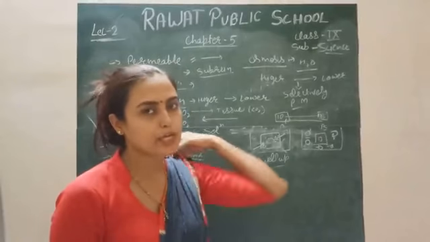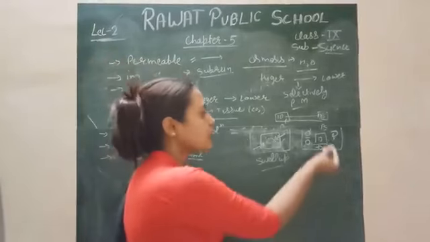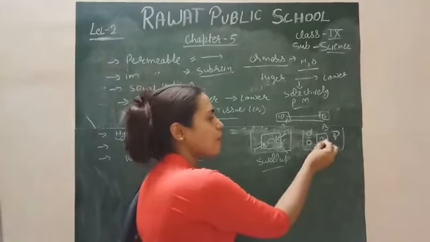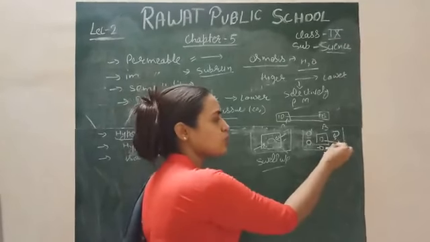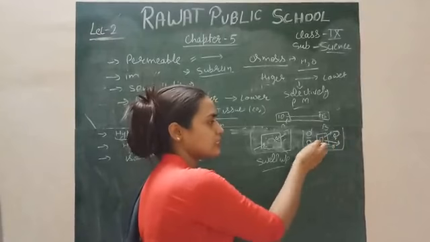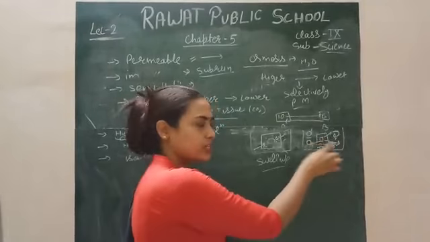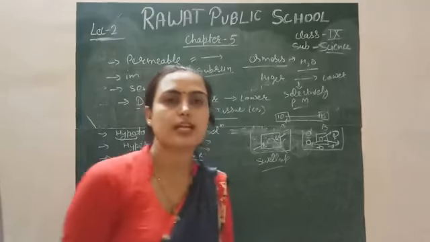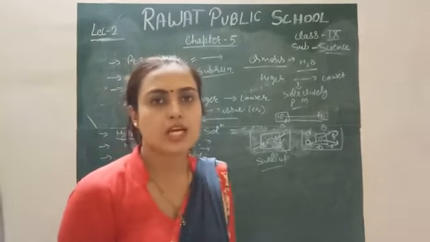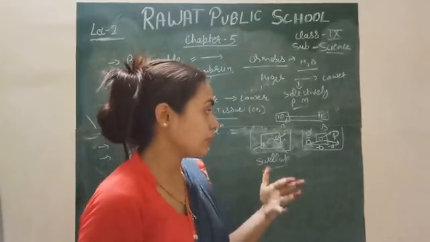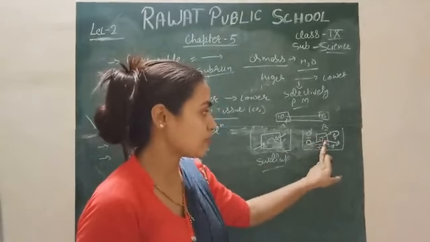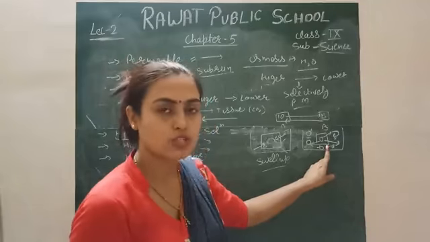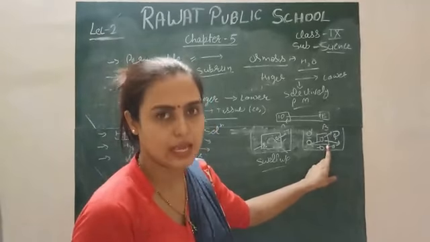So what will happen during the hypertonic solution? The movement of water will be from higher concentration to lower concentration, like this. It means from the inside of the cell to the outside of the cell till the equilibrium. Till the equilibrium means the molecules of solvent inside the cell and outside the cell will be the same.